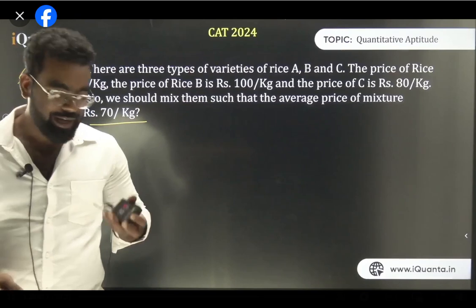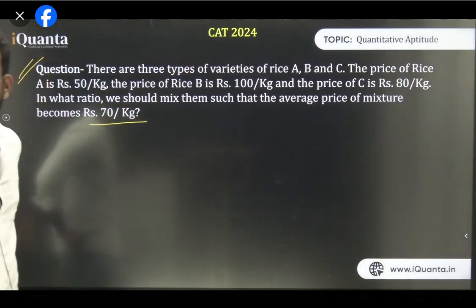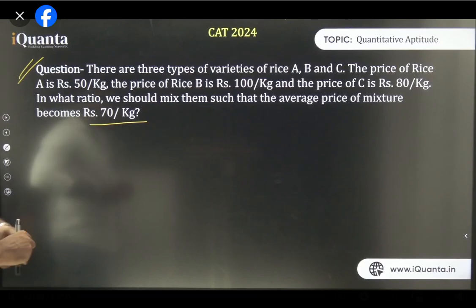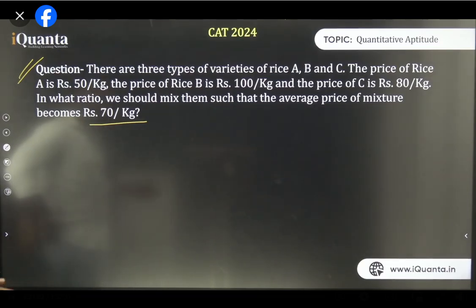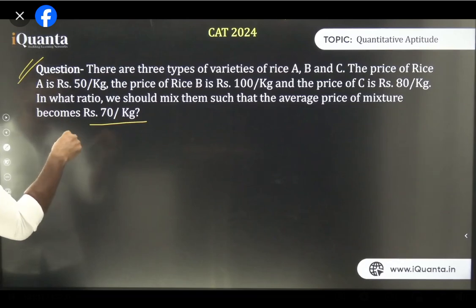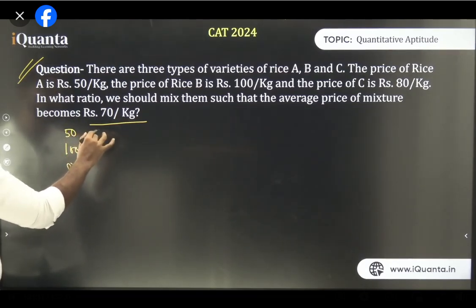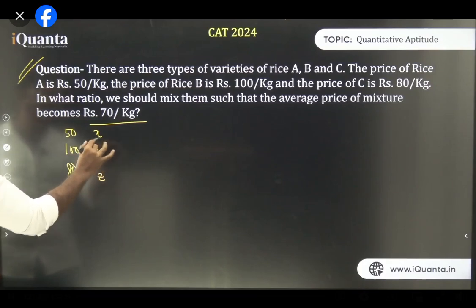Now to solve this type of question, the first thing you need to do is think about it. Now you have got your answer. I guess I'm audible also. So look, what will you do here? Three things. The first is, let's say, the prices are 50, 100 and 80. And let's say the ratio is x, y, and z. So x is to y is to z.